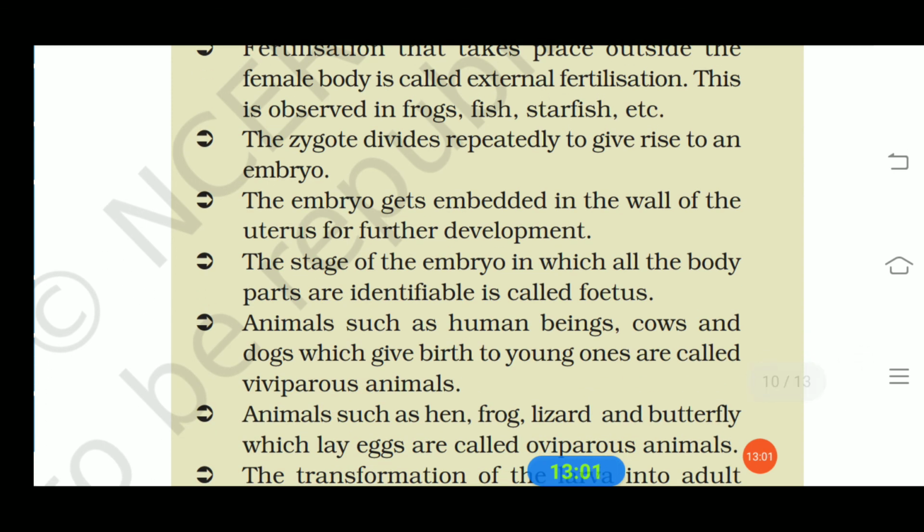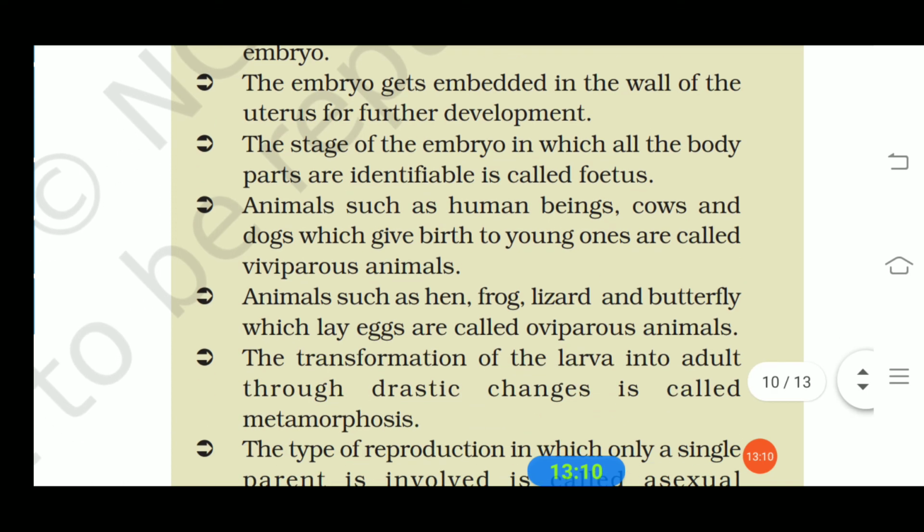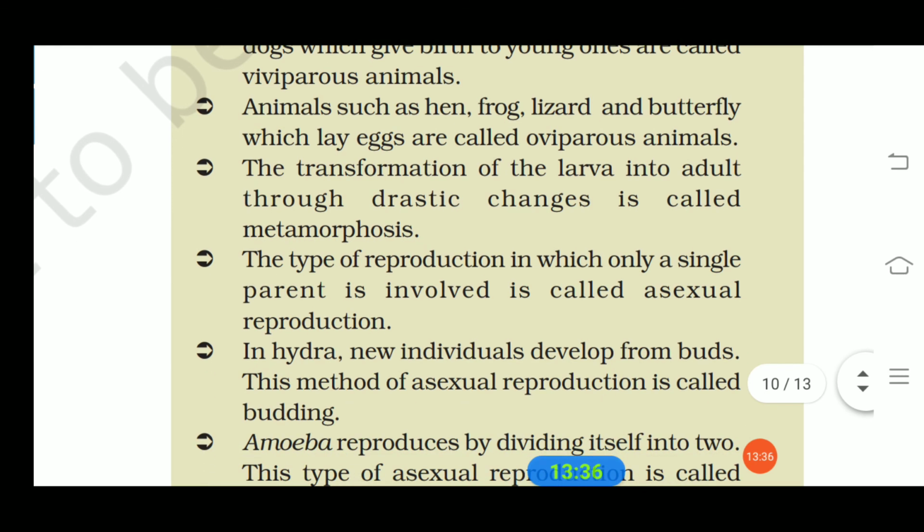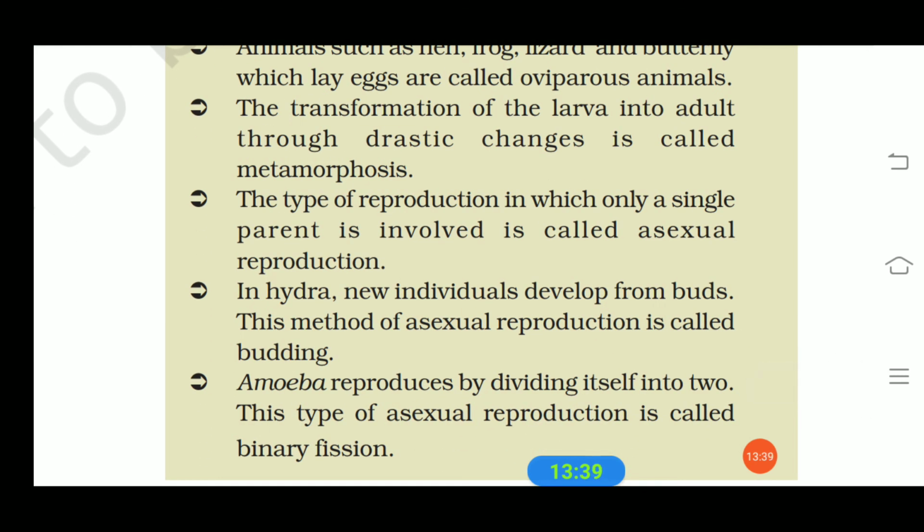The stage of the embryo in which all the body parts are identifiable is called a fetus. Animals such as human beings, cows and dogs, which give birth to young ones, are called viviparous animals, and animals such as hens, frogs, lizards and butterflies, which lay eggs, are called oviparous animals. The transformation of larva into adult through drastic changes is called metamorphosis, and the type of reproduction in which only a single parent is involved is called asexual reproduction.